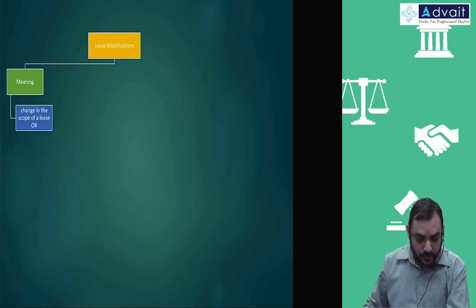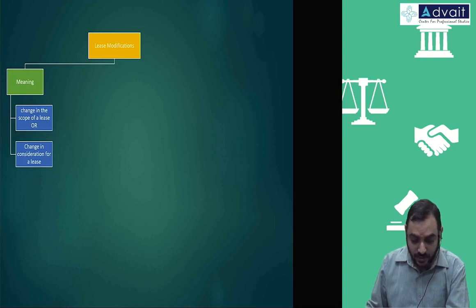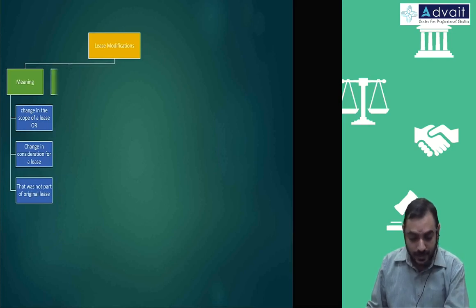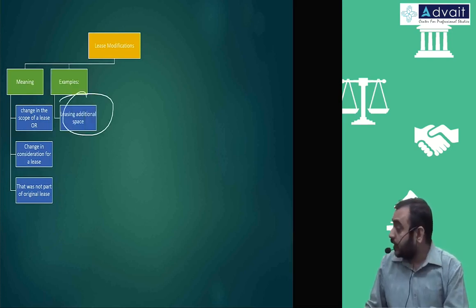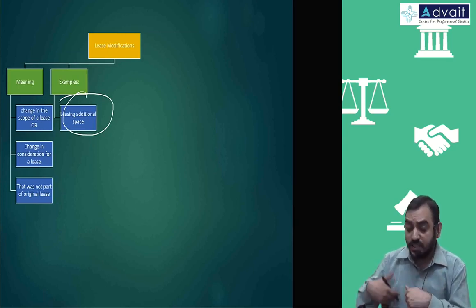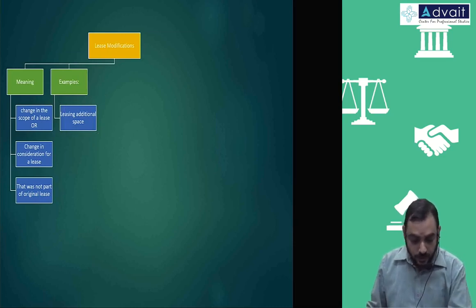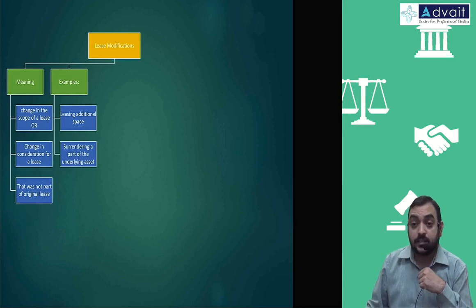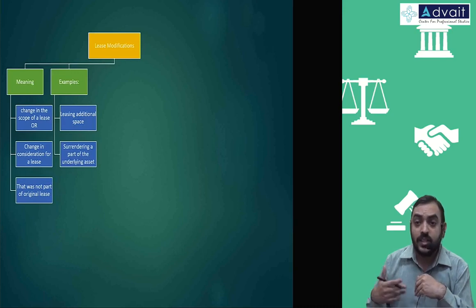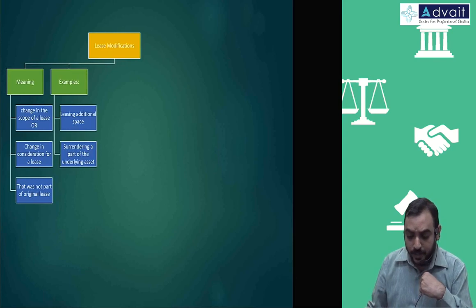So what do you mean by lease modification? There is a change in scope of the lease or a change in consideration of the lease that was not part of the original lease. Examples: leasing an additional space. Earlier you thought you would take one floor, now you revised it to two floors. That is a change in scope. Surrendering part of the underlying asset: earlier you thought you would occupy one full floor, now you will occupy only half. That is an increase or decrease in scope, more area or less area.